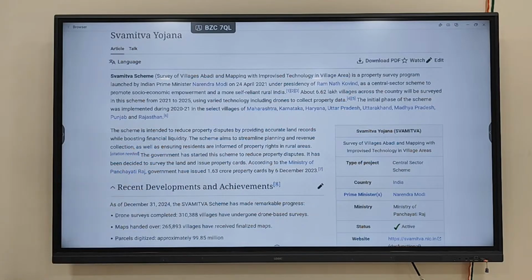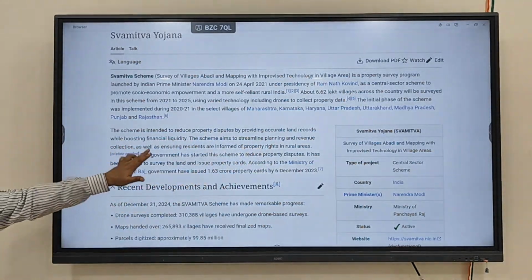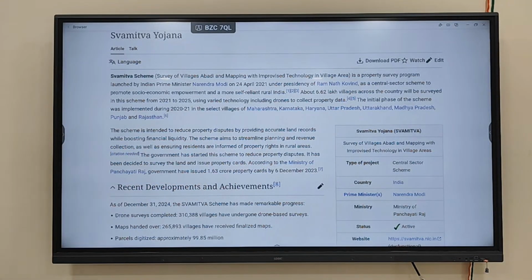So we discussed one problem we are facing is fragmented, operational land holding, and that's why this scheme has been launched, which is referred to as the Swamitwa scheme. Clear? So you can write this scheme also, Swamitwa scheme. Just write this point: intended to reduce property disputes, provide accurate land records, and boost financial liquidity.